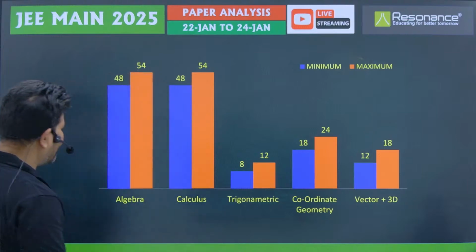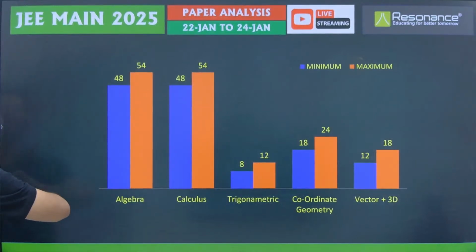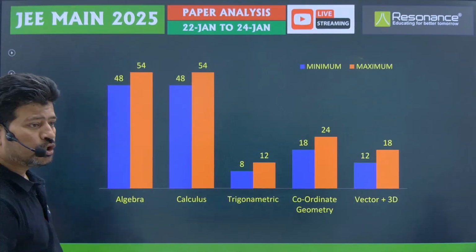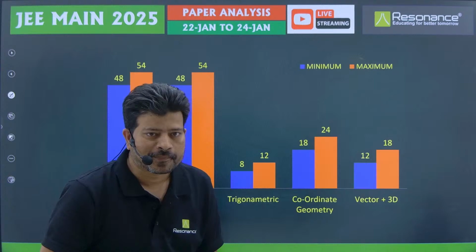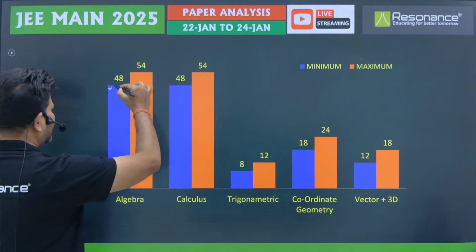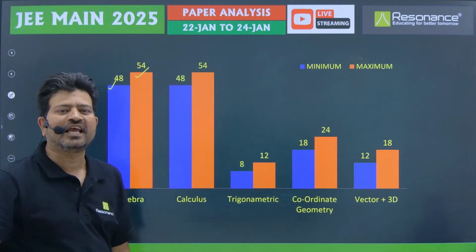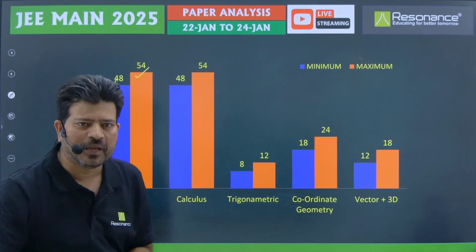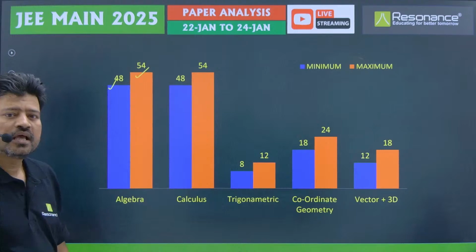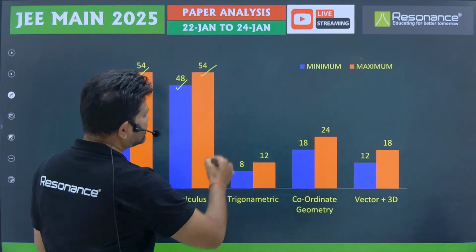How many questions came from the algebra part? We are seeing the majority of questions are from algebra and calculus. Because the paper is memory based, we can find here 48 to 54 questions. So you can see around 8 to 9 questions in every paper are from algebra only. In the same way for calculus, similarly we can find 8 to 9 questions.